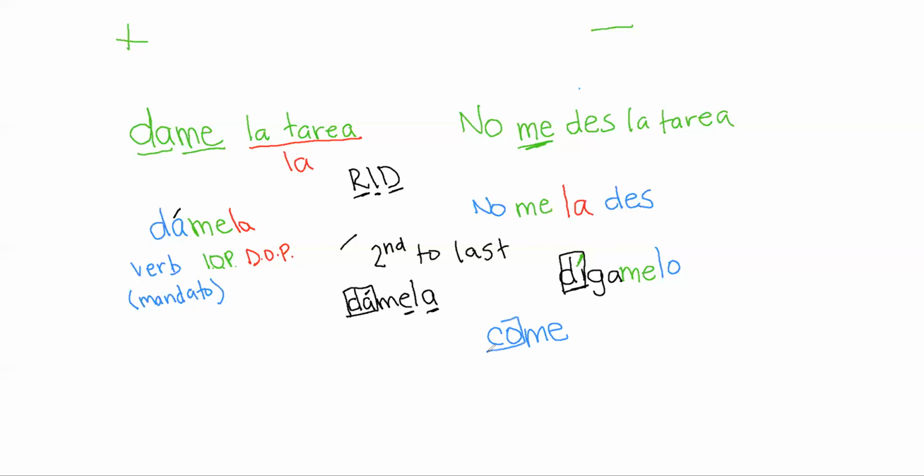This is most likely going to be where your stressed syllable is. It's the second to last syllable. So we've got "come," stressed, unstressed. Anytime you are going to add an object pronoun like "las," "cómelas," eat the vegetables, eat them, "cómelas las verduras," we're going to say "cómelas." We are going to have to write an accent mark there, because that violates the rule. "Come" is how it should be written without an accent mark, but add a syllable, and we need to show it's the third from the last syllable that has the stress when you pronounce it, so you need to write that.